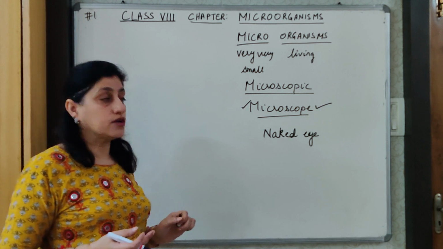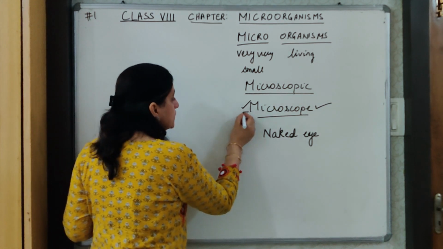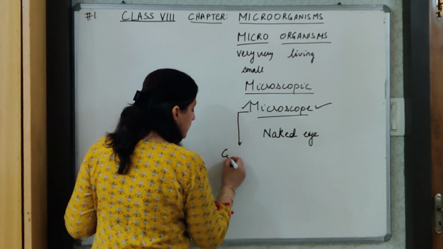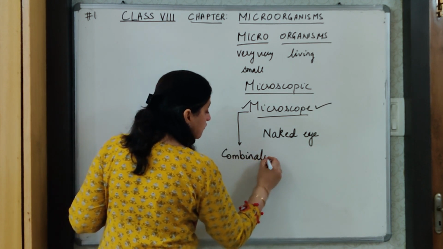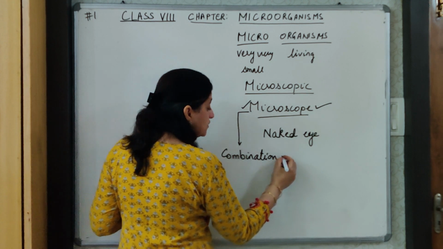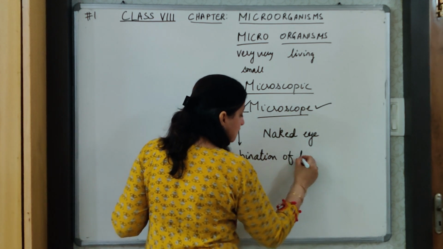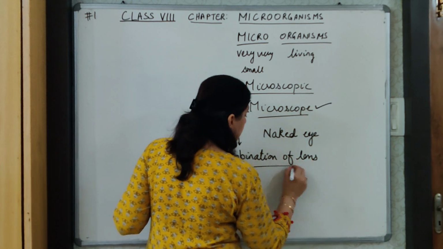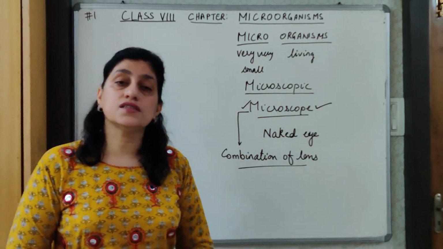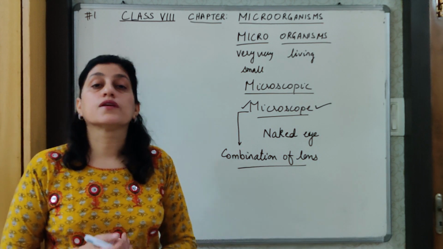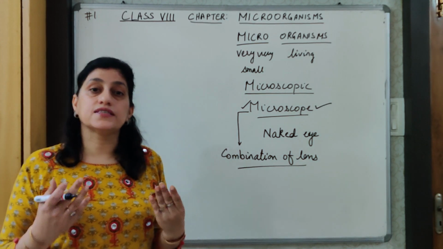Now, how is a microscope made? A microscope is a combination of lenses. It consists of a number of lenses combined together in such a way that the magnifying power is very high and it can increase the size of the objects to such a size that we can see them through the microscope.